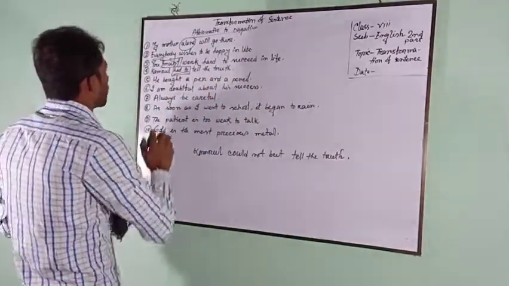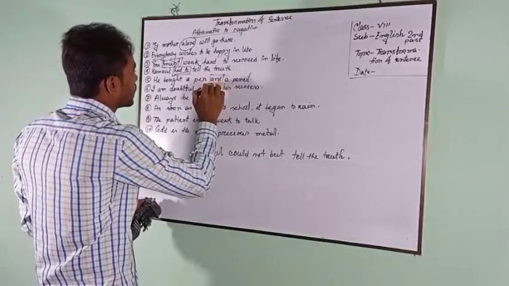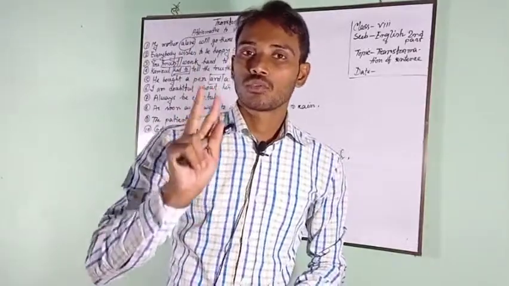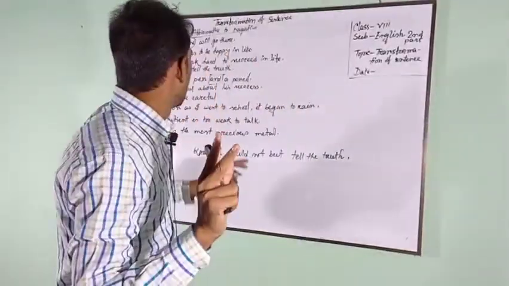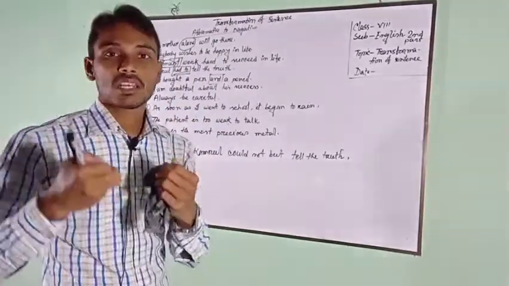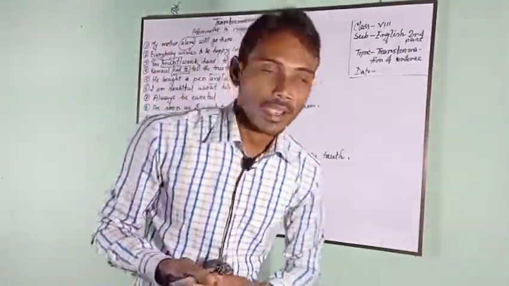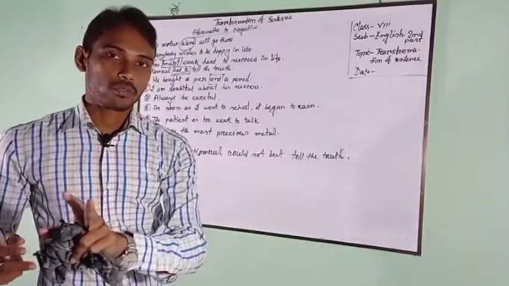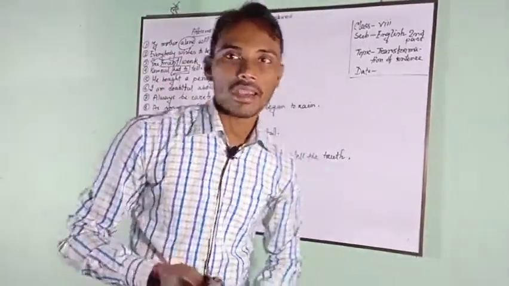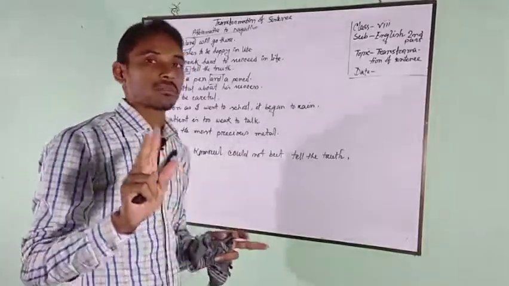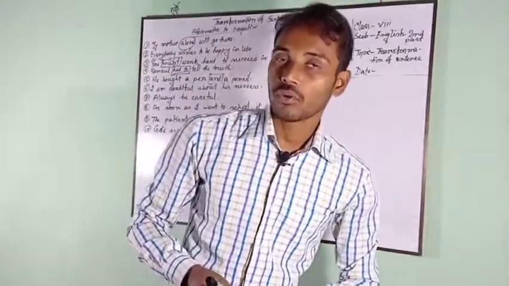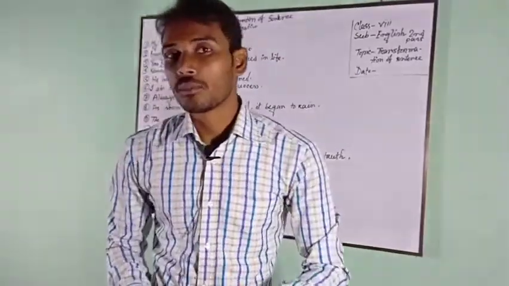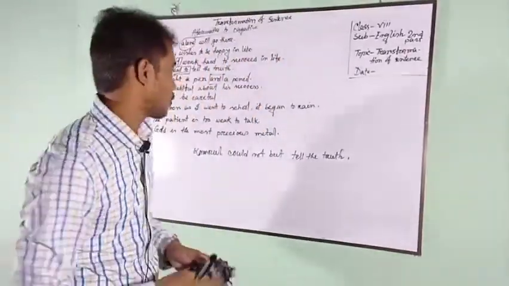Number 5, he bought a pen and a pencil. A pen and a pencil. If two subjects, two verbs or two objects are connected through a conjunction and or both and, we may write not only but also instead of and or both and. অর্থাৎ যদি কোনো সেন্টেন্সে দুটো সাবজেক্ট বা দুটো ভার্ব বা দুটো অবজেক্ট অ্যান্ড অথবা বোথ অ্যান্ড দিয়ে যুক্ত থাকে তাহলে ওই দুটোর একটার পূর্বে নট অনলি এবং একটার পূর্বে বাট অলসো।